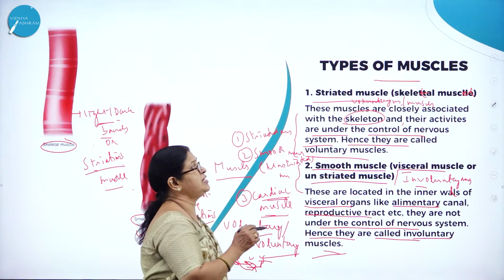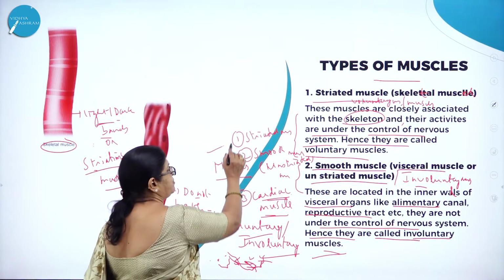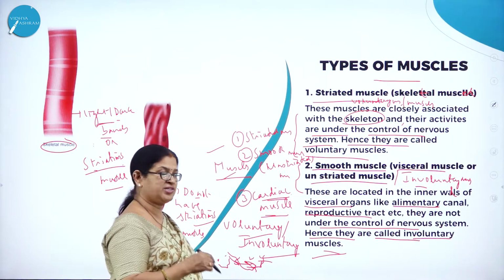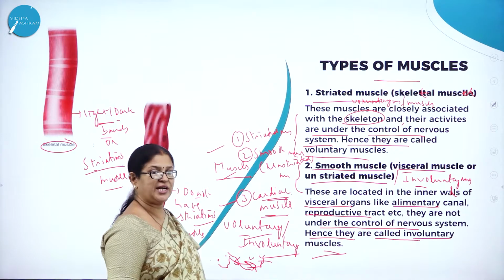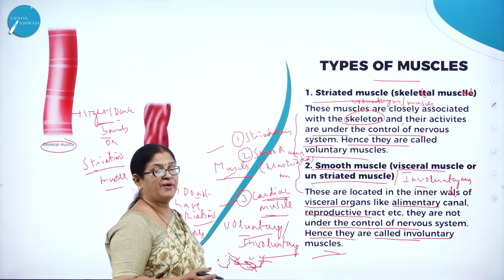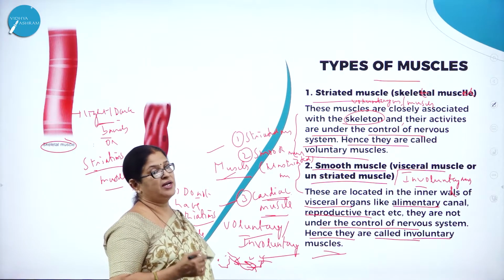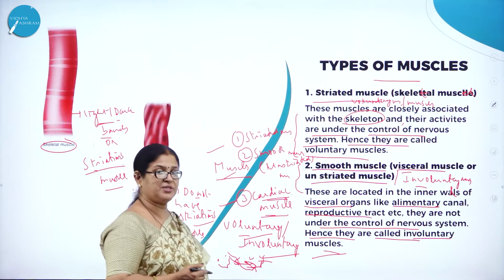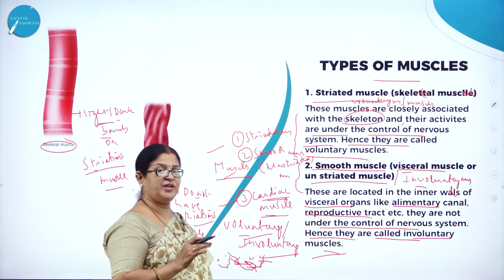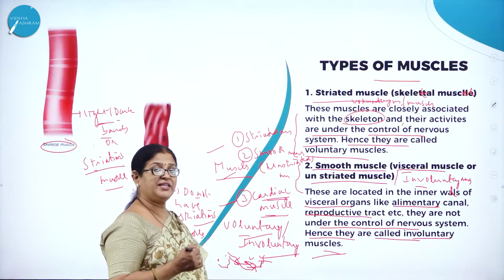So what are the types of muscle? There are three types of muscle. One is called striated muscle or skeletal muscle. Second is smooth muscle, or visceral muscle, or unstriated muscle. Third is cardiac muscle, which we are going to study in the coming slide. Why is striated muscle called striated? Because it has dark and light striations. Why is it called skeletal muscle? Because it is associated with the skeleton and is under the control of the nervous system, hence it is also called voluntary muscle.